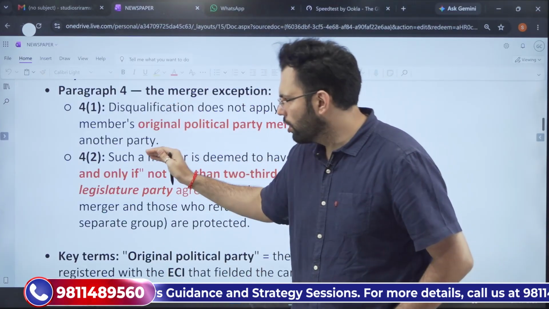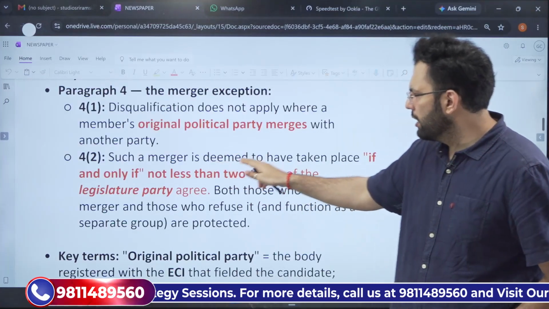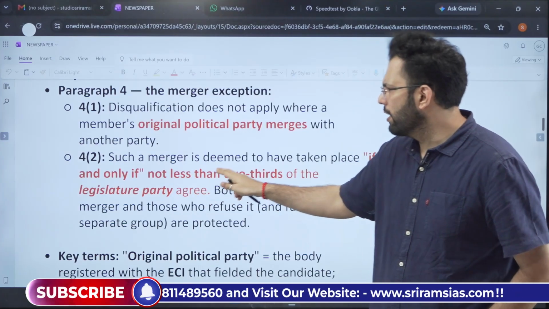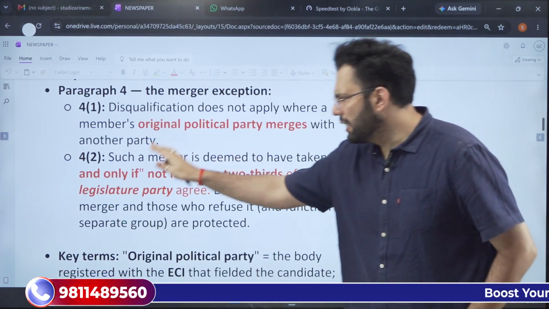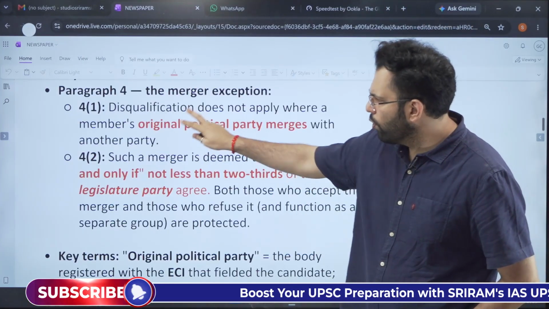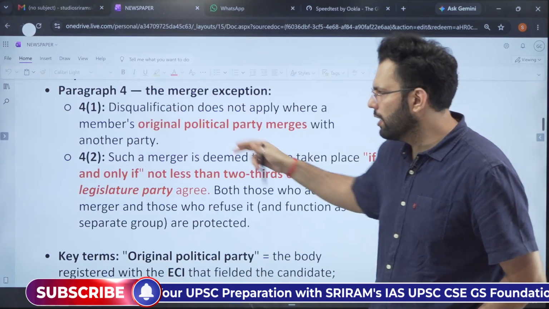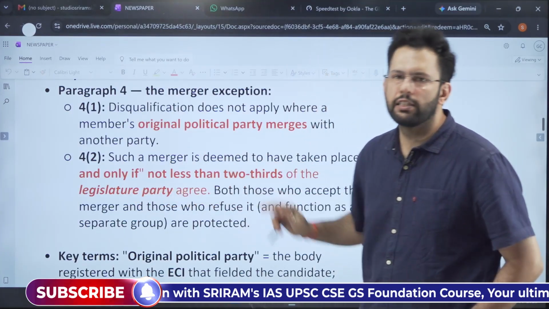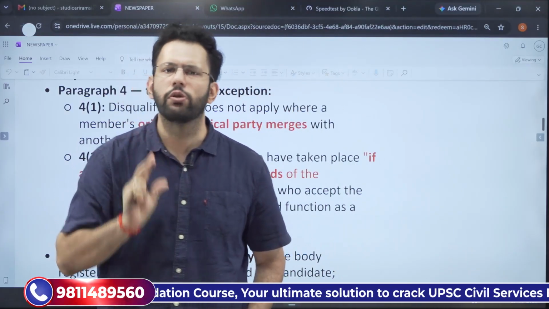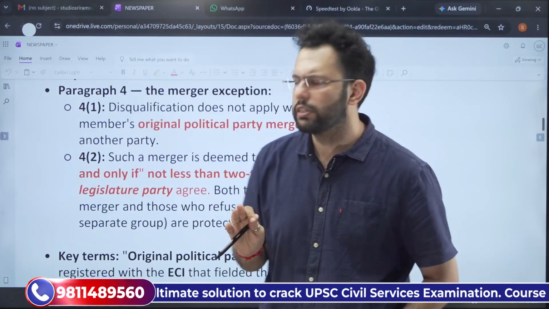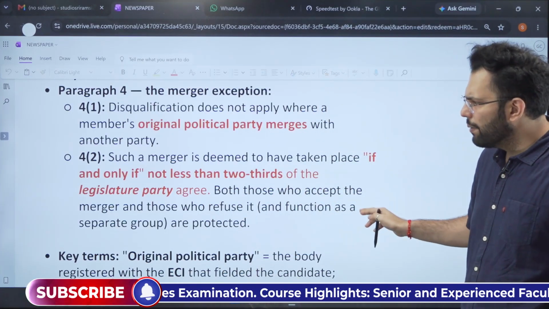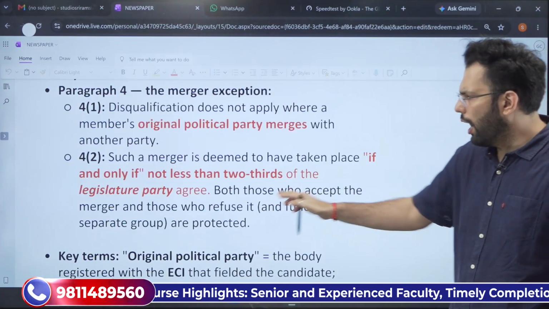Then paragraph 4 clause 2 says, such a merger is deemed to have taken place if and only if not less than 2/3 of the legislature party agree. Now this is the discrepancy. In 4(1) they are talking about the original political party, and in 4(2) they are talking about the legislature party. This is where the whole bone of contention is in the present case also. This is the only issue that we see, that what is about this legislature party. Both those who accept the merger and those who refuse it are protected.